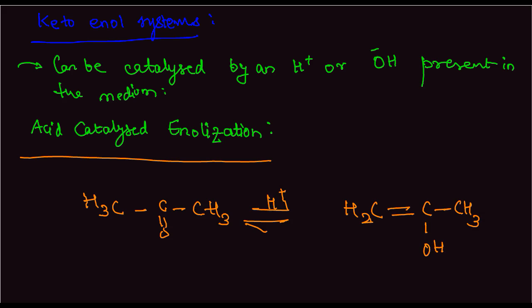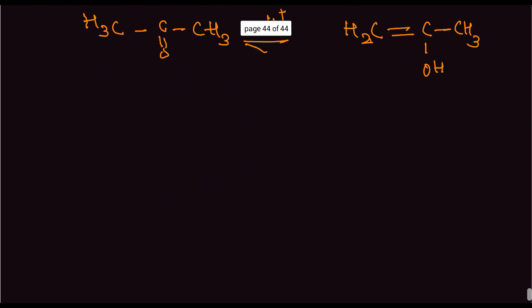How does it take place? Let us look at the mechanism of this. So first, this O here has lone pairs attached to it. This hydrogen will basically be attacked by this lone pair, and so we'll get something like this.